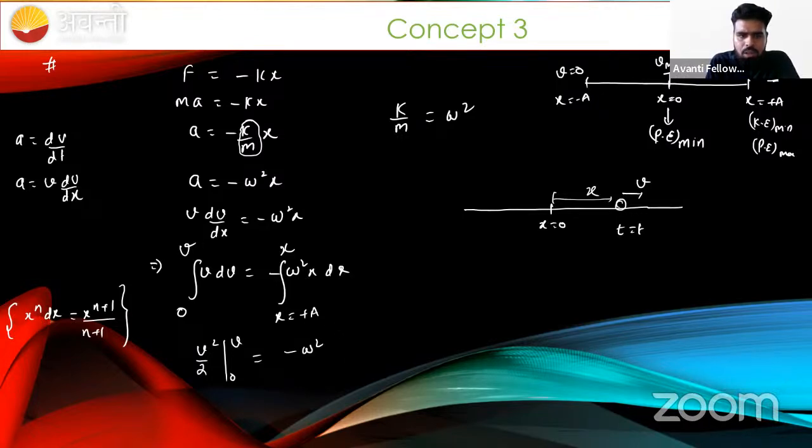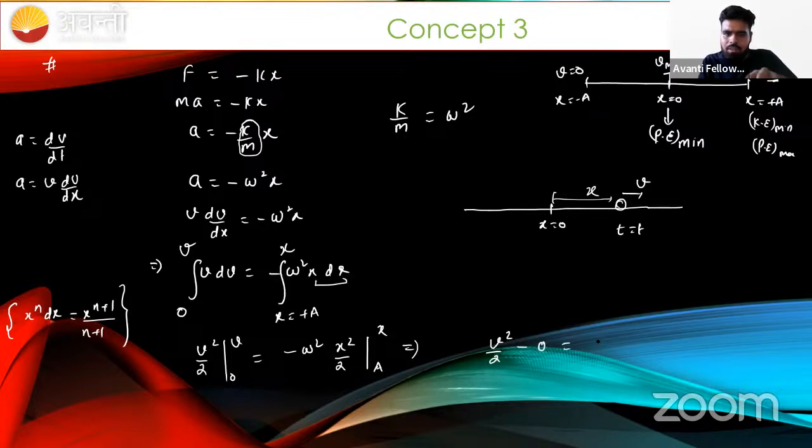Here, omega square is constant, so we can put it outside the integration sign. What is the integral of x dx? In this formula, n equal to 1 here, so this will be x square by 2. Okay, sir. And we put limits a and x. If we solve this beta, first put the upper limit. In place of v, put v square. In place of v, put 0.